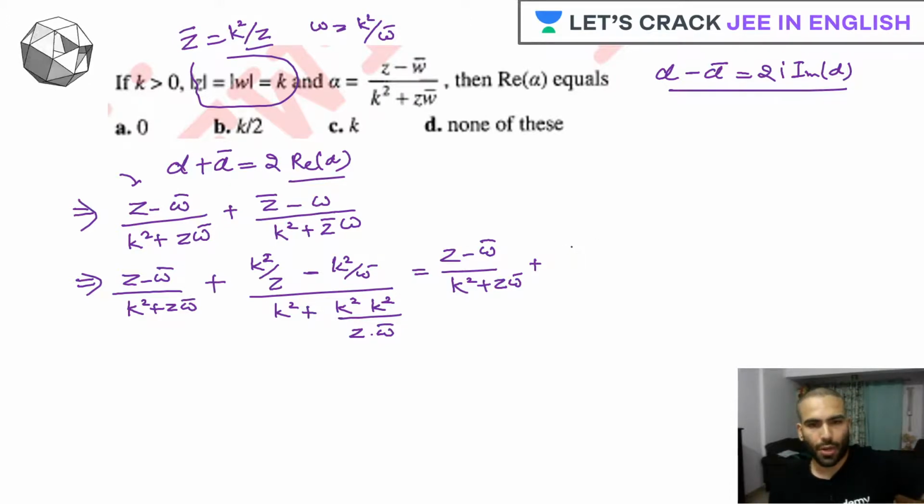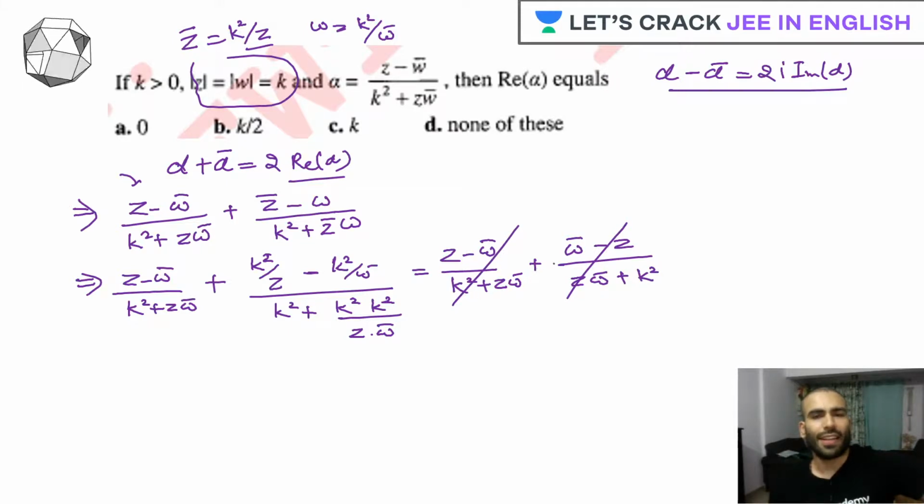In the numerator we have (w bar minus z) upon the LCM z w bar, and we have z w bar plus k square. As you can see, both are cancelling out, so we'll be getting 0. So the real part of alpha will be 0. So if someone asks you about alpha, you'll say alpha is a purely imaginary number.